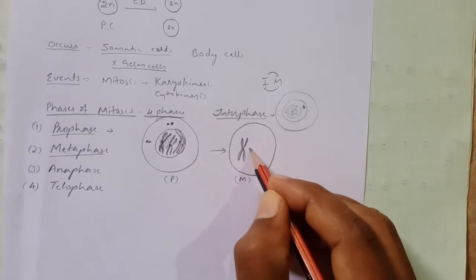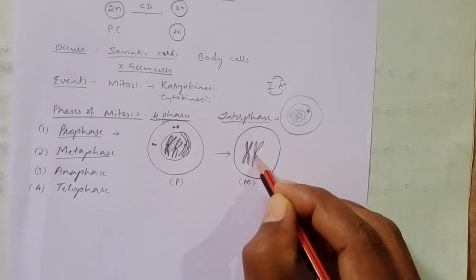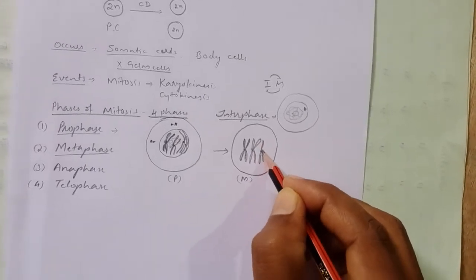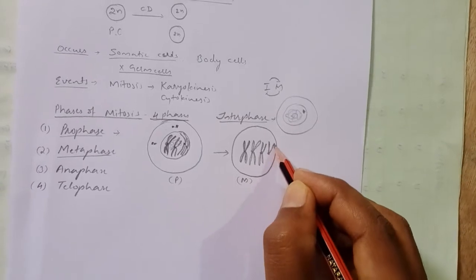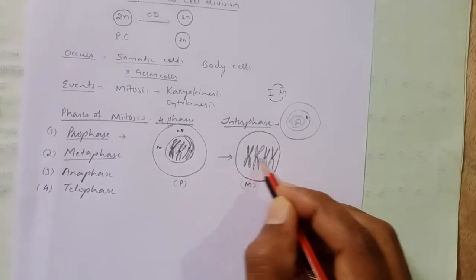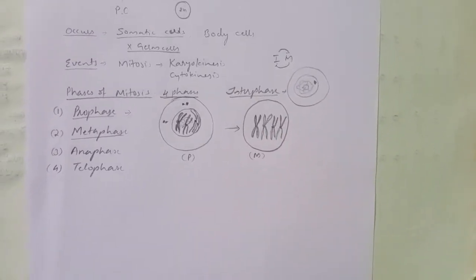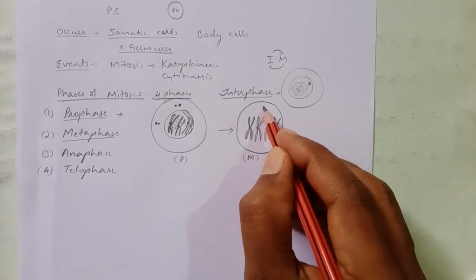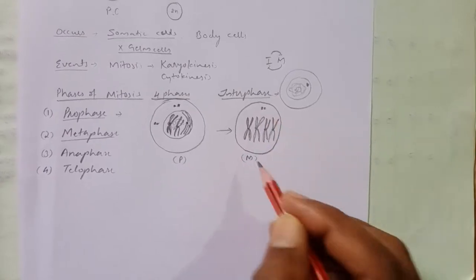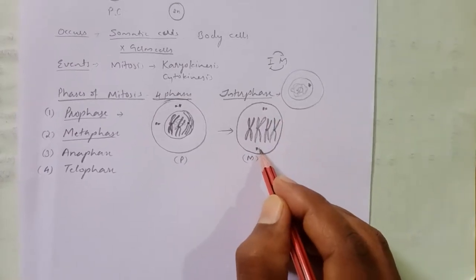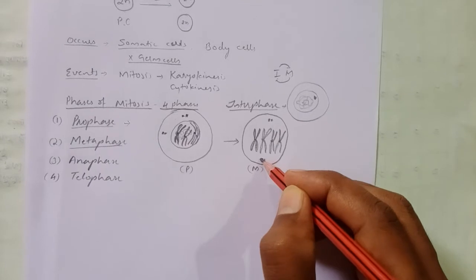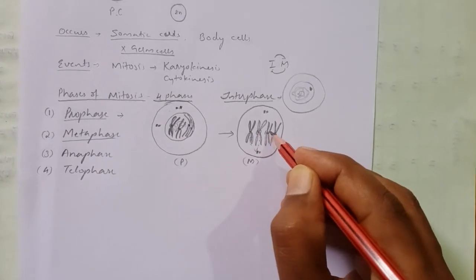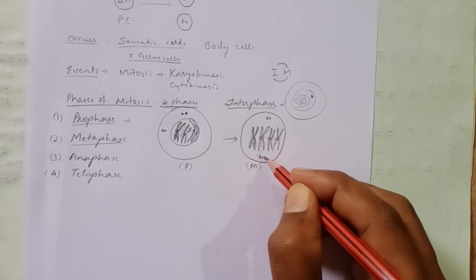The chromosomes come to the equator here, so you can observe the diagram. And the centrioles also reach the opposite poles. These are the centrioles which reach the opposite poles, and spindle fibers are also formed, which are attached to the kinetochore here, right?